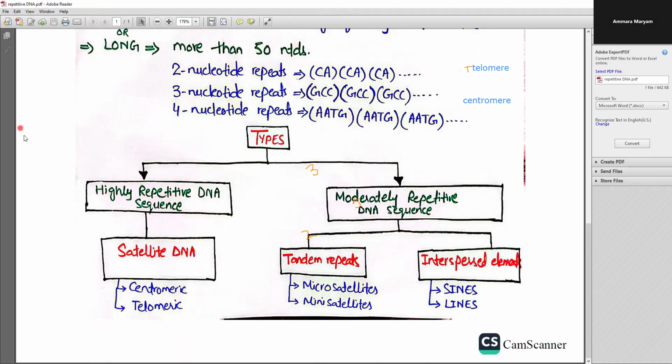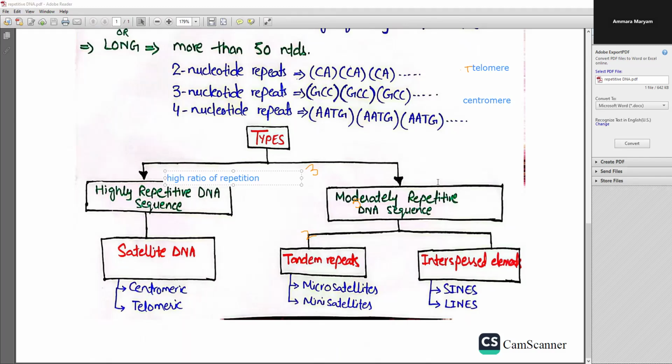So the highly repetitive DNA sequences are those which have a high ratio of repetition.